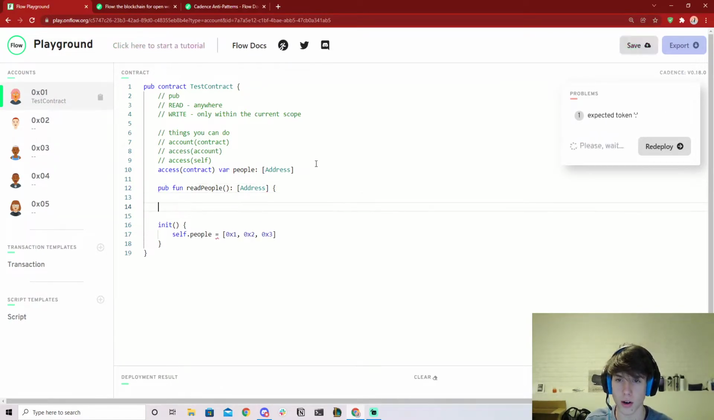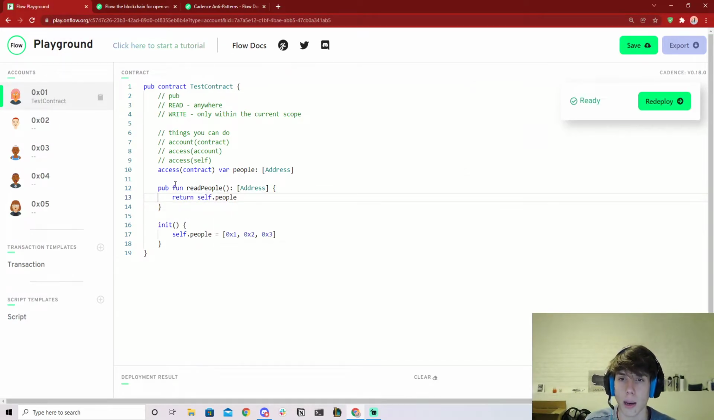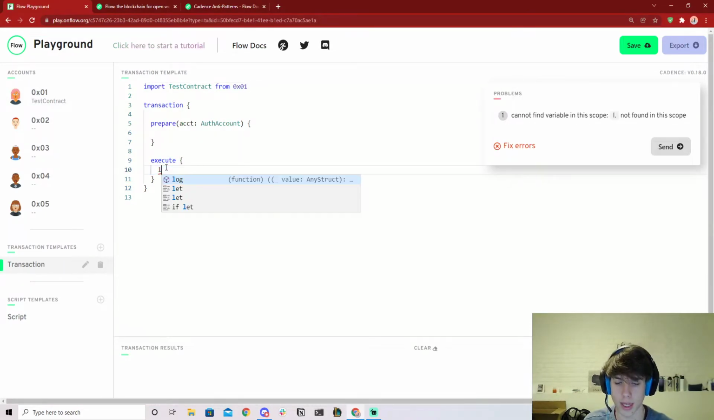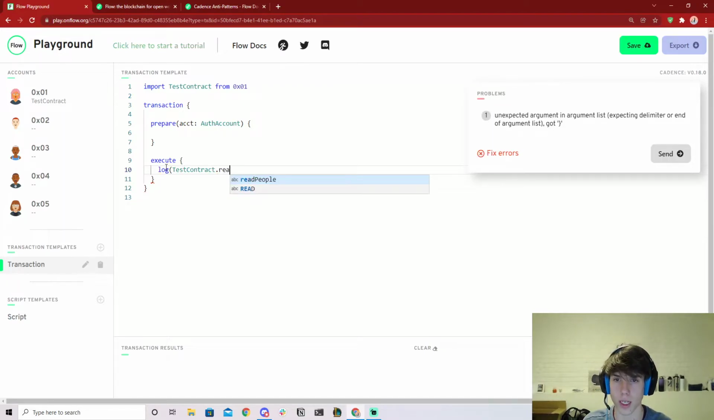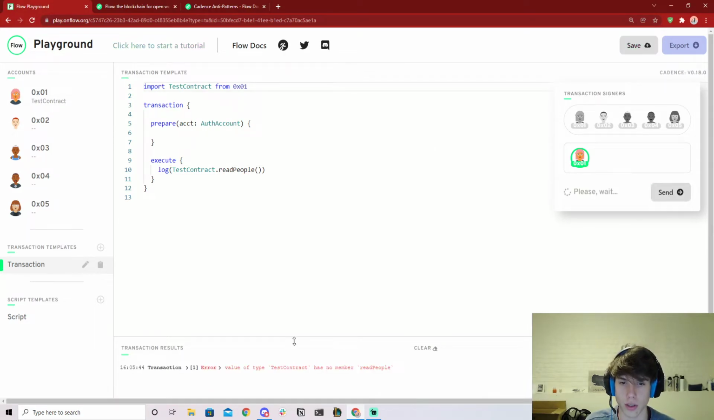And inside here, you would say return self.people. And so it's going to return your array of addresses. We can actually go back and we can say log, log test contract dot read people. If we refresh this page, if we run this now, it'll actually print this out.